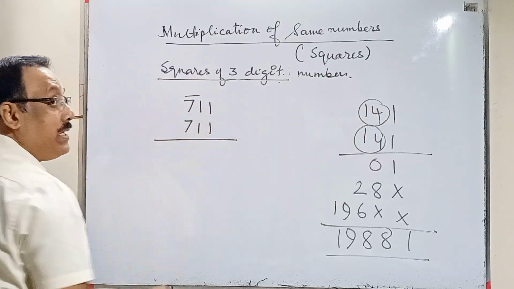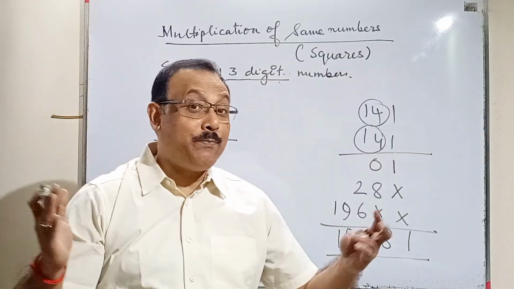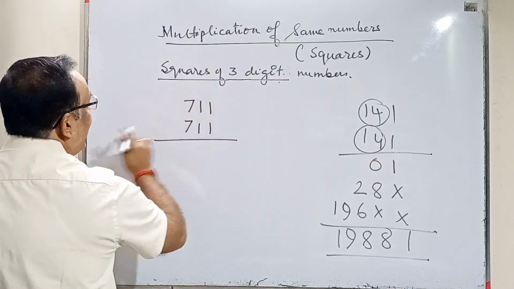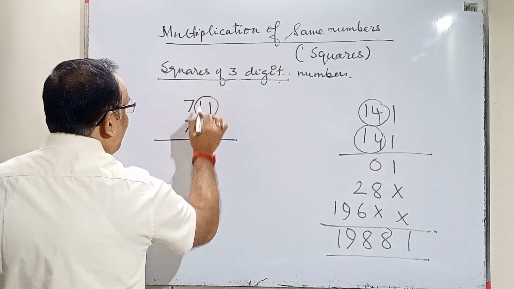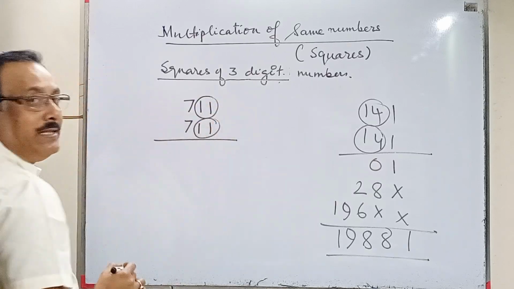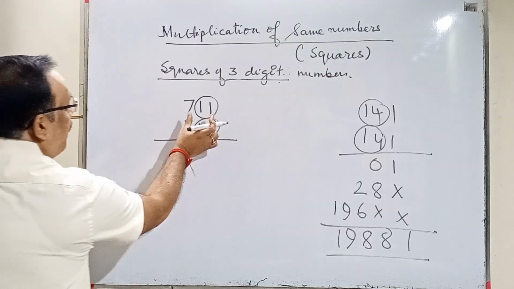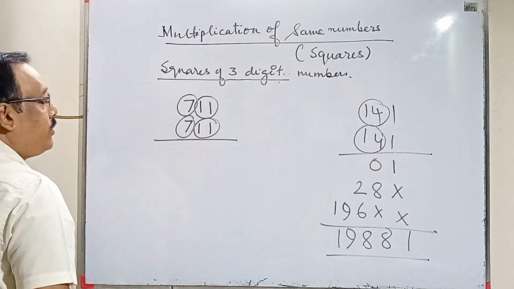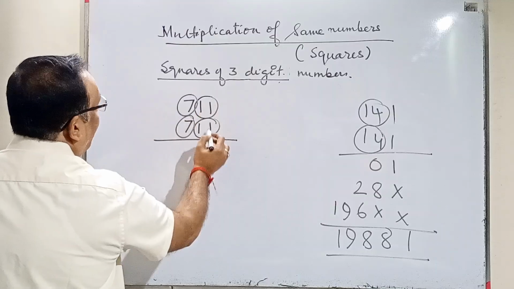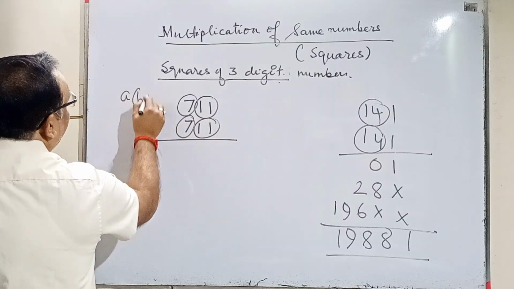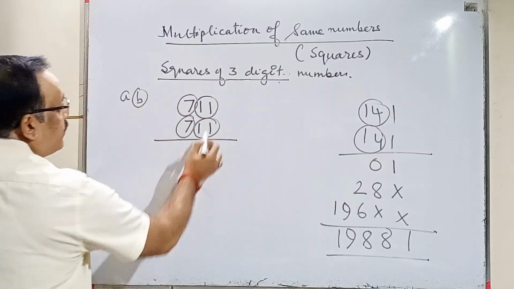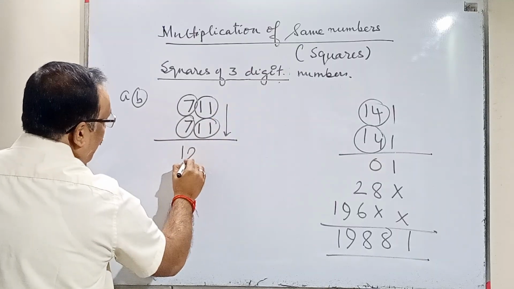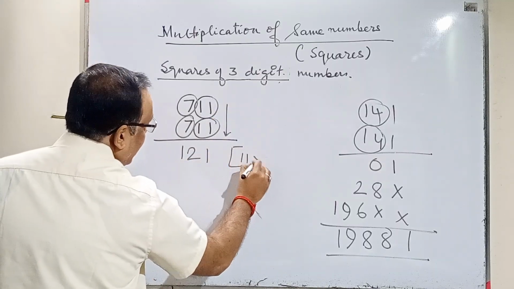But 71 into 71, I don't know the square of 71 because I have told you to prepare up to 30 only. So instead of that, I'll consider the first 2 digits, 11, as my 1 digit. First 2 digits combinedly I'll take and this will be my other one. So in this case, these are my first element, that means A and B. So 11 into 11, I'll multiply these two, first 11 into 11, that will give me 121.